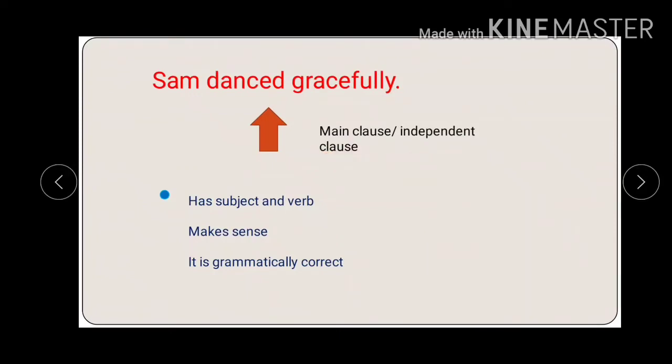Now why did we say that it makes meaning? Because it has subject and verb. It makes sense and it is grammatically correct. You don't need to add anything after the sentence to make complete meaning.